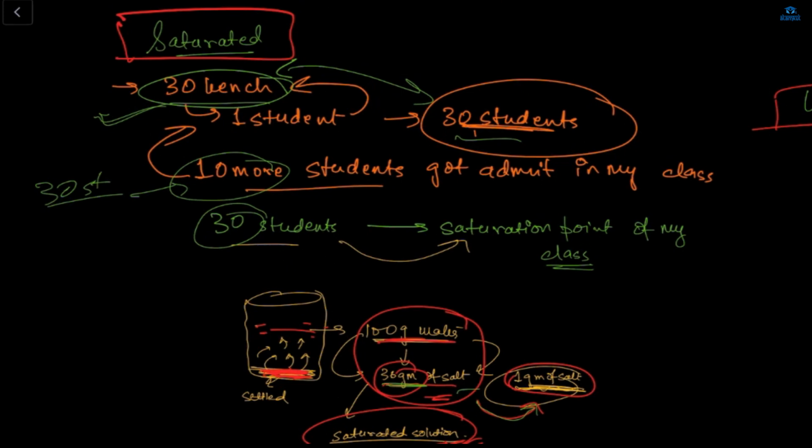So that's what I was trying to explain: 30 students is the saturation point of my class. Beyond this 30, we won't be able to admit more students in my class because there are only 30 benches and only 30 students. Even if one more student got admitted, the saturation point of my class is only 30 students, because only 30 benches are there.